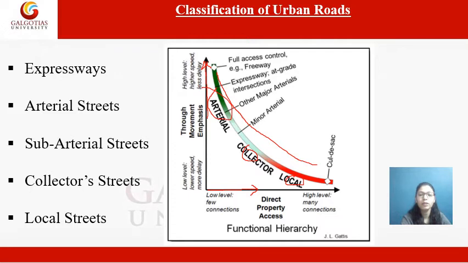For example, arterial roads are those roads which are fully accessible and where high-speed vehicles are allowed. Moving to the next slide, we will discuss all these streets in a detailed manner.